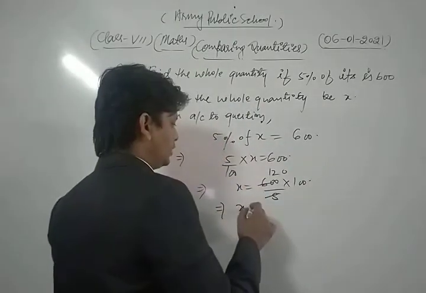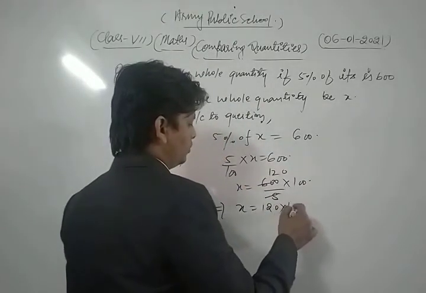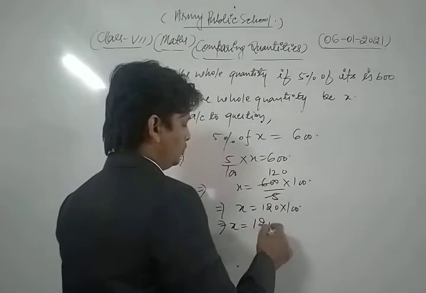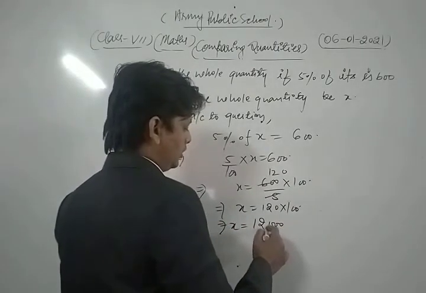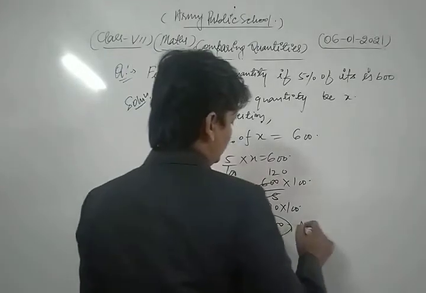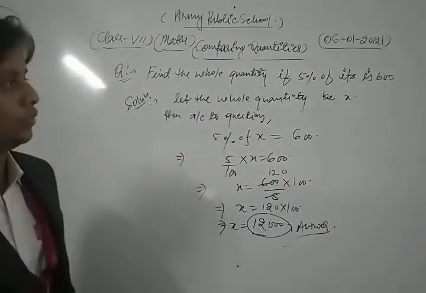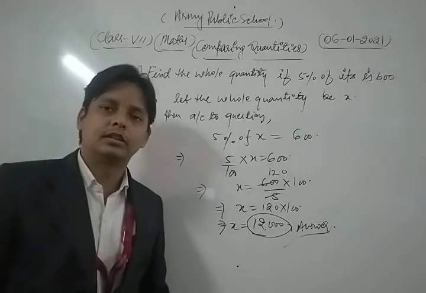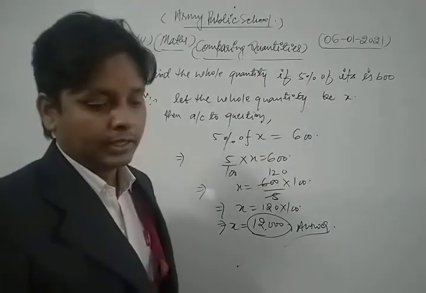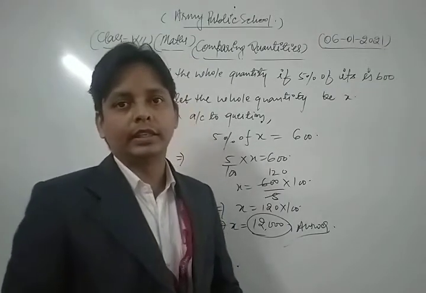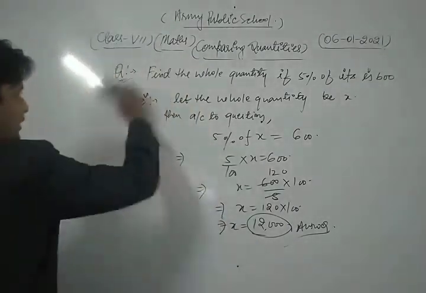So we have x is equal to 120 into 100. So we get x is equal to 12,000. Thus the whole quantity is 12,000. This is our required solution of the given question. Thus, in this way you can solve each and every question of your NCERT exercise based on percentage. Now we take and solve one more question based on percentage. Okay.